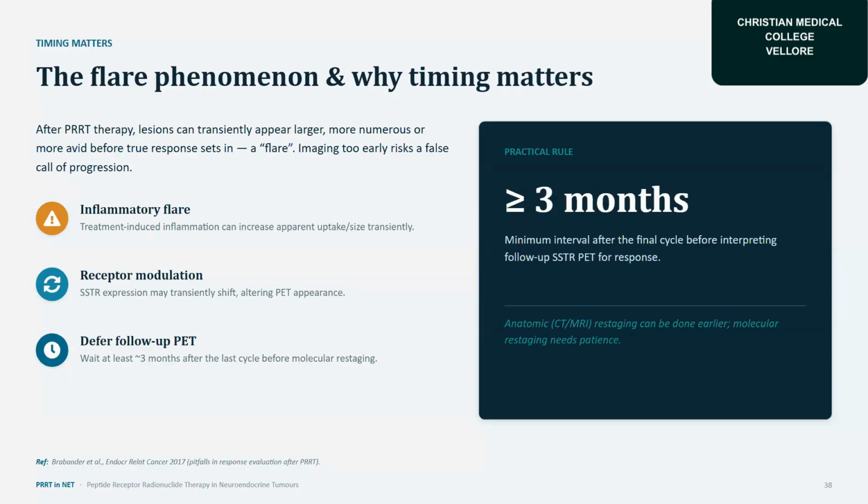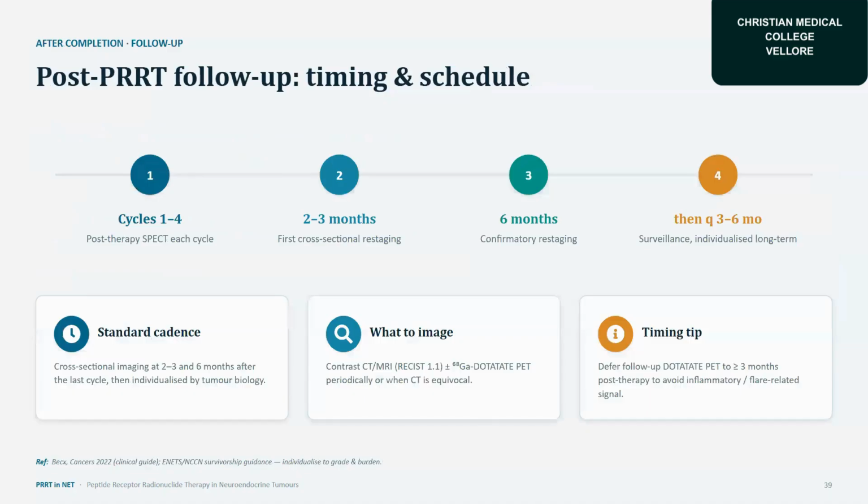Inflammatory flare: treatment-induced inflammation can increase apparent uptake or size transiently. SSTR expression may transiently shift, altering the appearance. So the practical rule is 12 weeks, more than 3 months minimum interval after the final cycle before interpreting follow-up SSTR PET as a response. So post PRRT, what to expect in each cycle: in 2 to 3 months, if we want, we can do cross-sectional imaging, and at 6 months confirmatory staging.